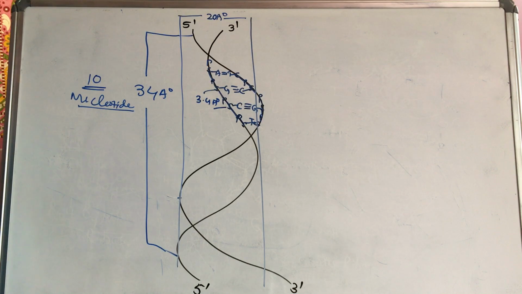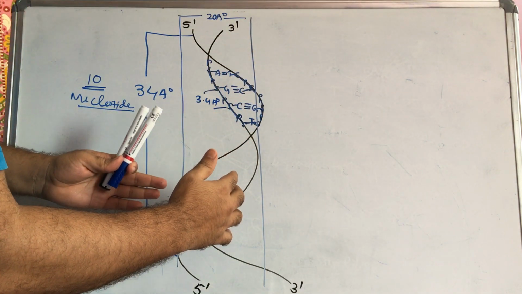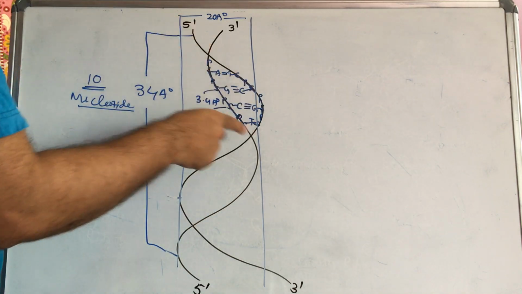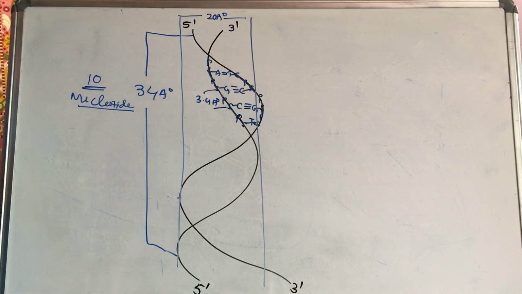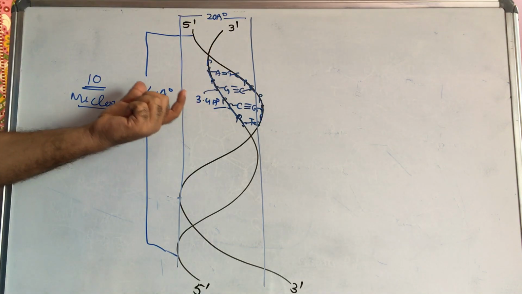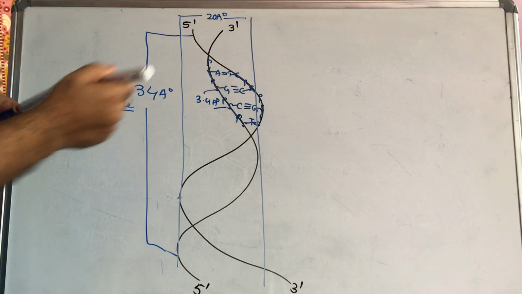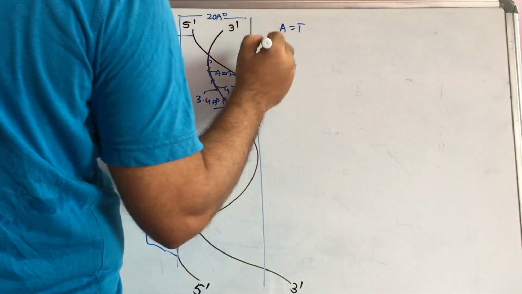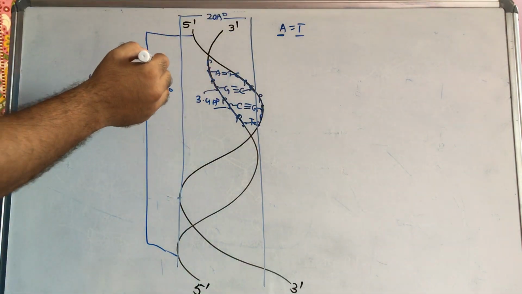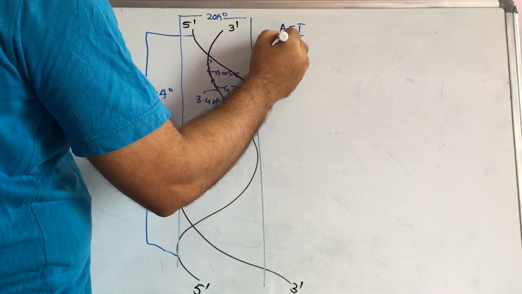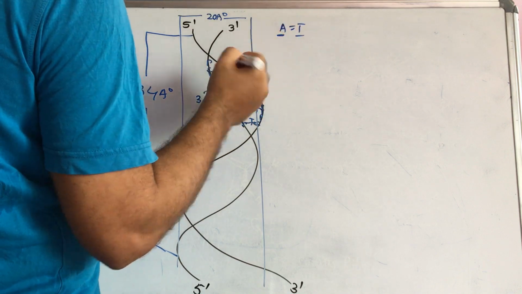Okay, so now keep in mind these strands are parallel like a ladder but anti-parallel in direction. This is the 5 dash direction, another is the 3 dash direction. The two anti-parallel nucleotide chains are complementary with each other. So always keep in mind the complementary bases. Adenine is equal to thymine. It means the number of adenine equals the number of thymine in DNA, but not in RNA, because there adenine and uracil are not exactly equal in number.